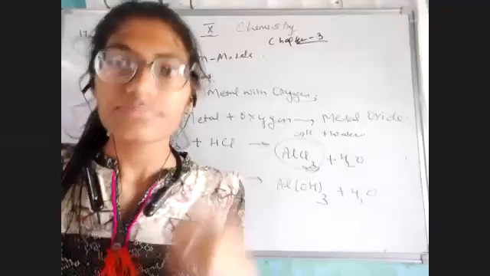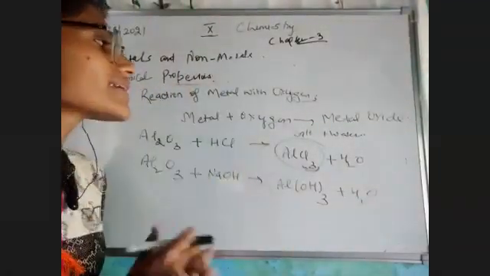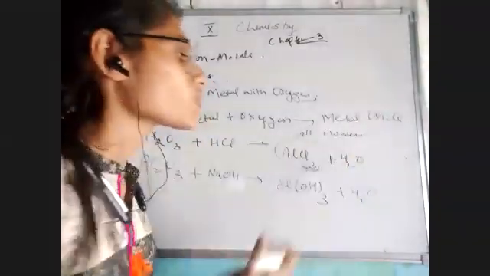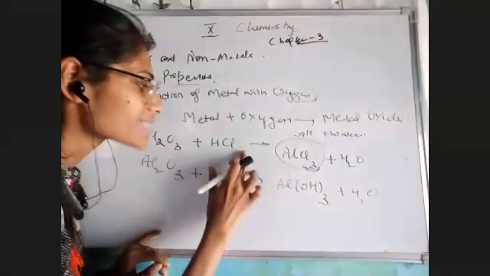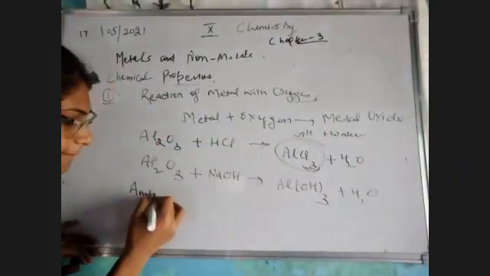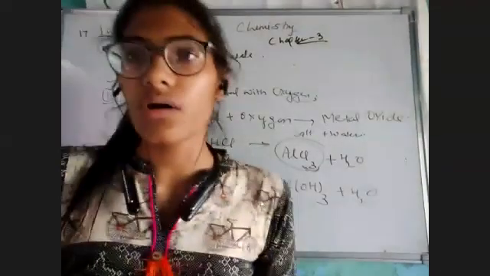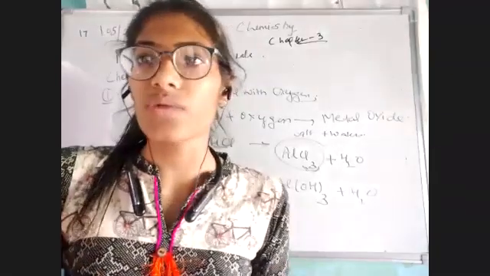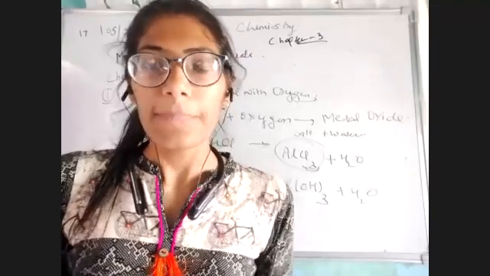And lastly, we have taken the chemical properties. First, we studied the reaction of metals with oxygen. They make metal oxides on reacting with oxygen. But we have aluminium and zinc, 2 metals which can easily react with both acid and base, and this is known as amphoteric nature, that is both acidic and basic. So this was the whole thing we studied in today's class. Now, if there is any doubt or query in this chapter, please ask me.